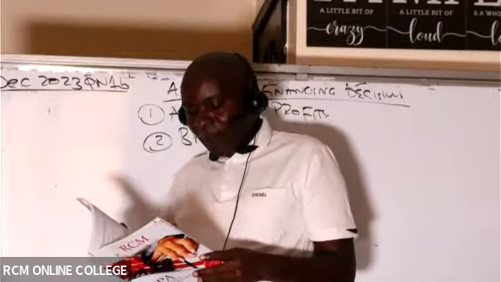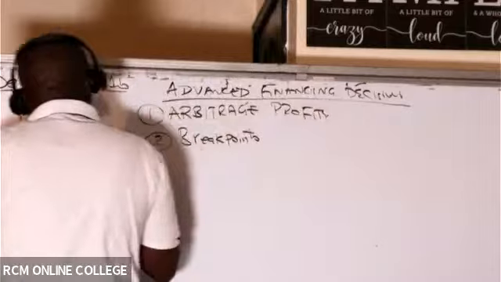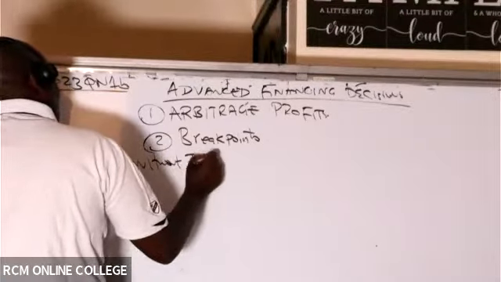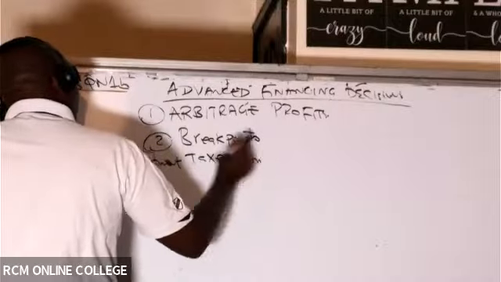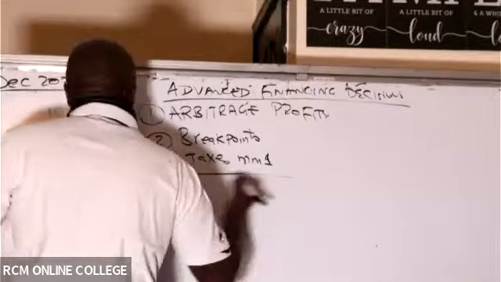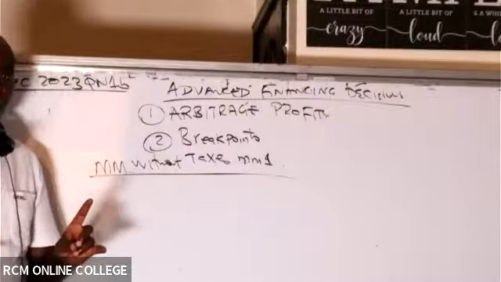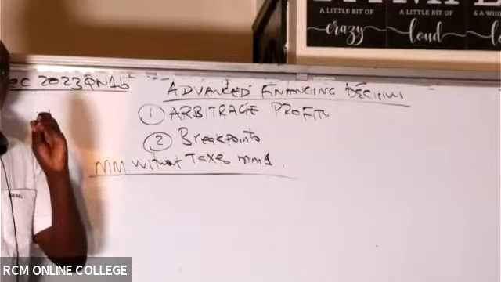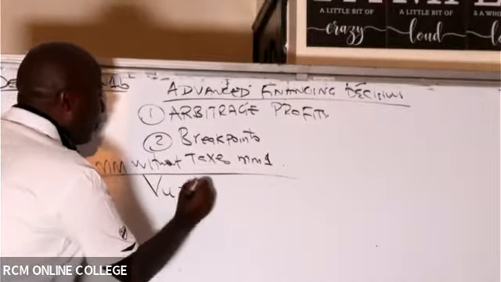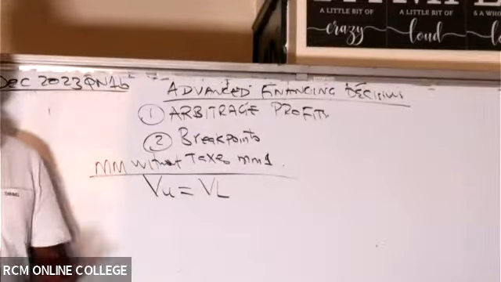So remember, it is MM without what? Without taxes. So MM without taxes, what are we supposed to know about it? Without taxes, which is MM1, we are supposed to appreciate the fact that debt does not have any advantage. Debt will never give you any advantage. So don't think that because you have debt, then your firm value will be higher. If it is MM1, we know that the value of an unlevered firm will always be equal to the value of a levered firm. That's MM1.